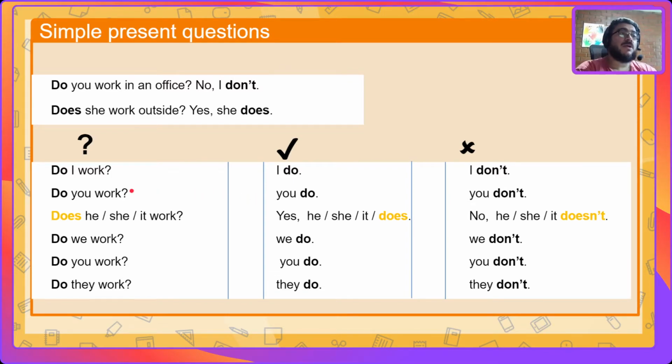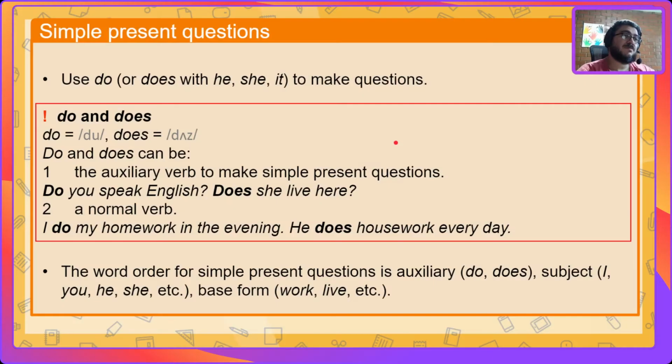And like we have been working on simple present questions, like I was explaining before, we're going to start with the auxiliary. Like, do I work? Yes, I do. No, I don't. We use do or does with he, she, it to make questions. Do and does can be the auxiliary verb to make simple present questions. Do you speak English? Does she live here? Or a normal verb. I do my homework in the evening. He does housework every day. The word order for simple present is auxiliary, subject, and the base form.